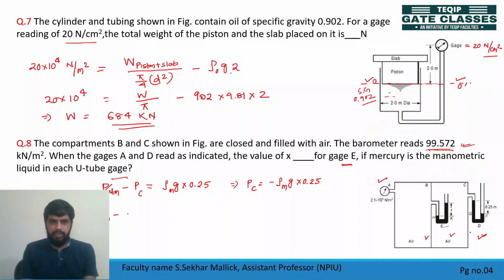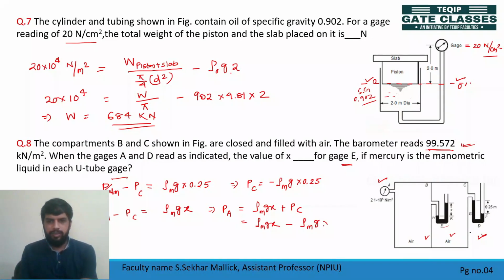Pressure at A minus pressure at C is equal to rho m g x. So finally you'll get pressure at A is equal to rho m g x plus pressure at C. What is rho m g x? You have to find x. So rho m g x, pressure at C is minus rho m g into 0.25.